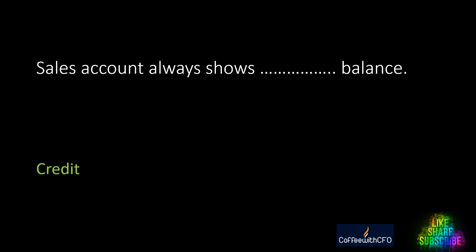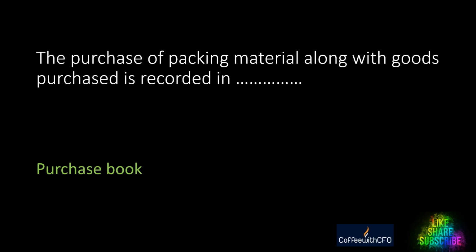Next, sales account always shows dash balance. The answer is credit balance. Next question. The purchase of packing material along with goods purchased is recorded in dash. It's called purchase book, because without packing you are not able to sell.